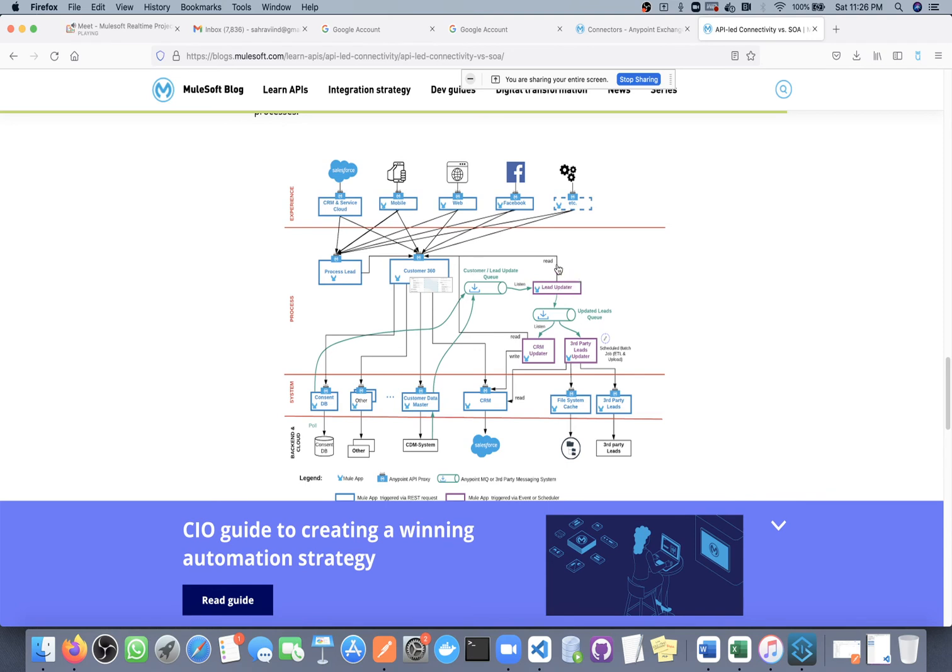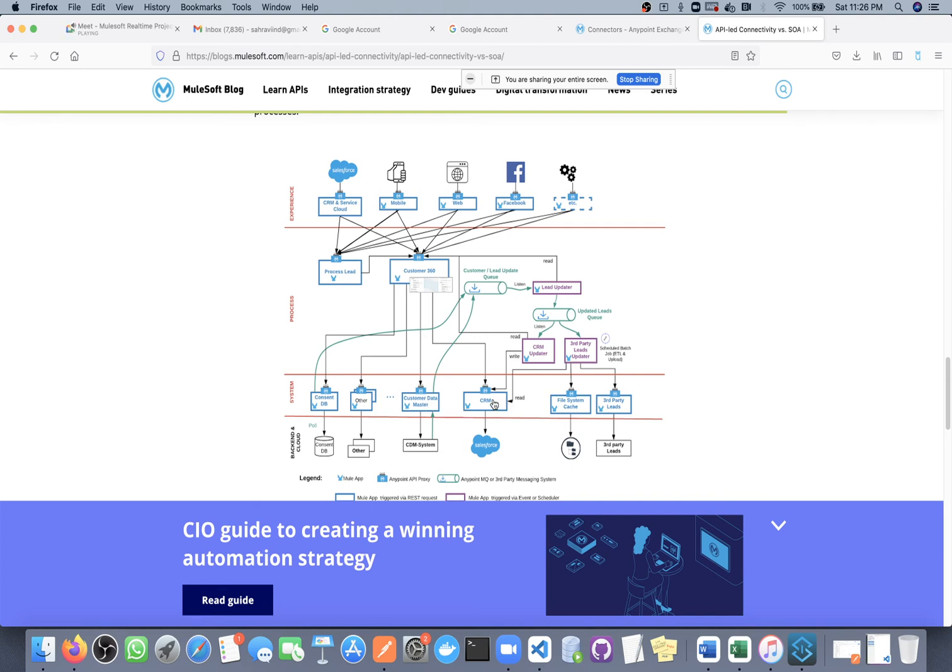As I mentioned, in the process layer we apply all the business logic, and the system layer is responsible for connecting with external systems. Now here you can see this system application is used by this process API, and this process API also, and this process API also. So we are reusing this API in multiple places. The advantage is that our code will be more reusable.